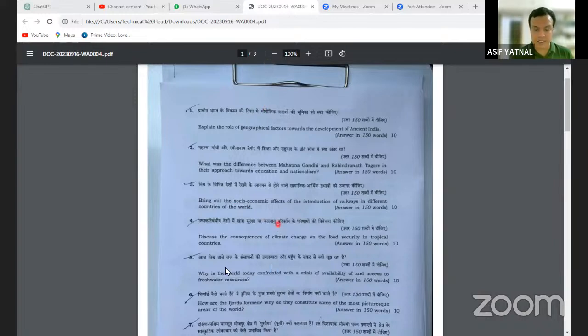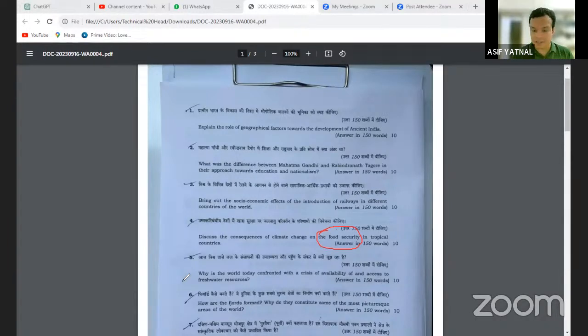Chaliye, now let's move on to the next. Discuss the consequence of climate change on the food security in tropical countries. Food security was a buzzword last year. Anyone remember? This food security word was used by our Prime Minister in which meeting? Articles related to food security were continuously coming in newspapers. Omkar, Sagar, Anand, do you remember? Food security was discussed in the last G20 meeting, not this year.